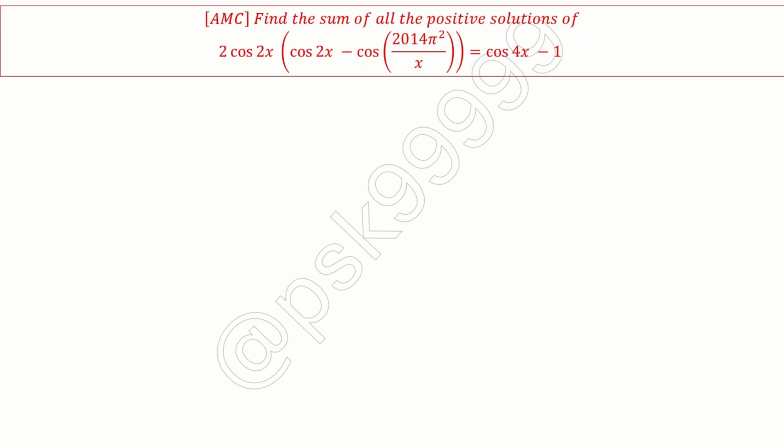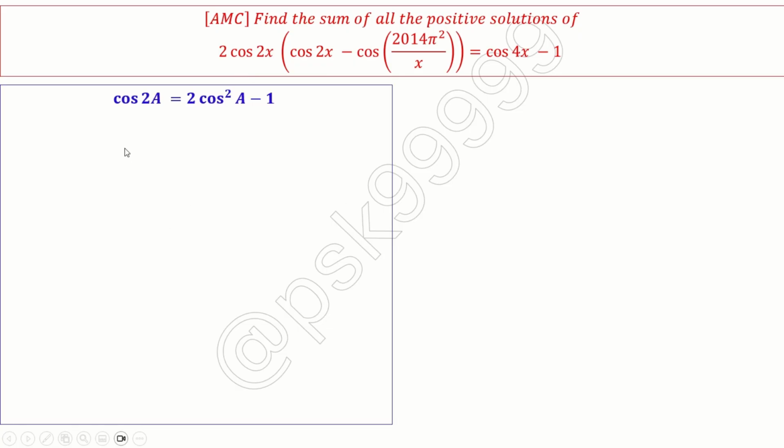Find the sum of all positive solutions of 2 cos 2x multiplied by (2 cos 2x minus cos (2014 pi square divided by x)), which is equal to cos 4x minus 1. Now for all such problems, as I keep saying before, also in Olympiad as well as in engineering entrance practice videos, whenever you see cos A and cos 2A, you convert 2A into A. So here cos 4x will convert into cos 2x terms.